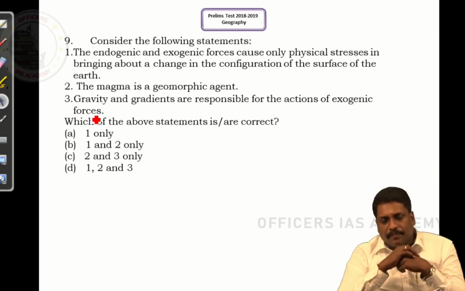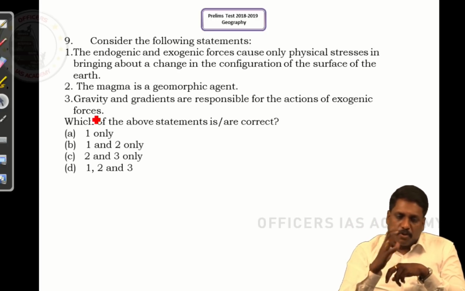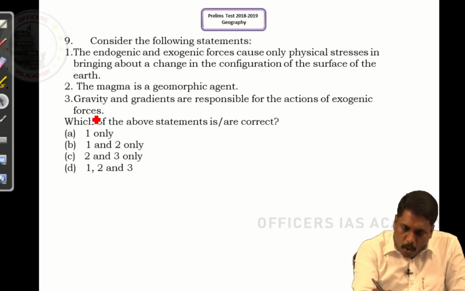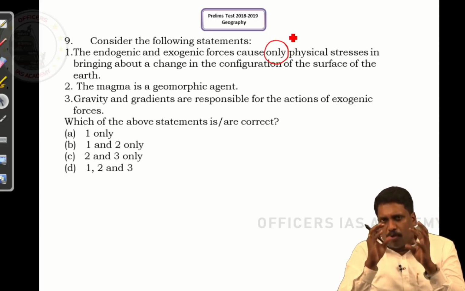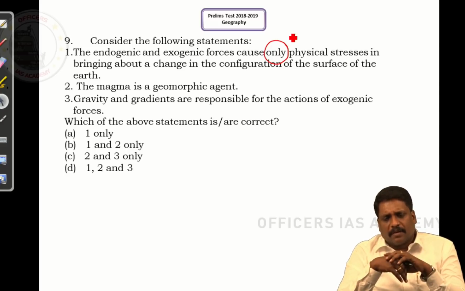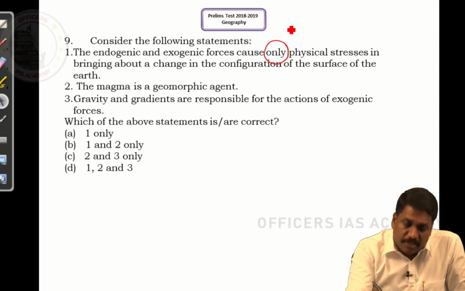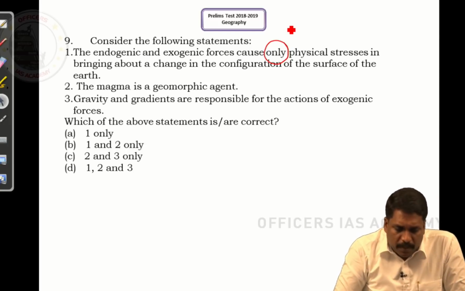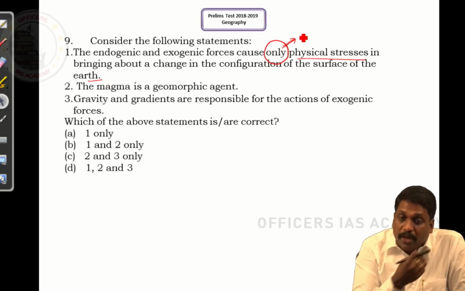Coming to question number 9. Consider the following statements. Endogenic and exogenic forces cause only physical stress in bringing about a change in configuration of the surface of the earth. Look for these words, right? We have not concluded whether it is right or wrong, but we are very cautiously looking for this word called only. Now, let us understand whether this only works or not.